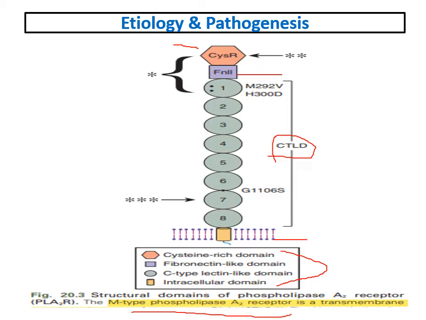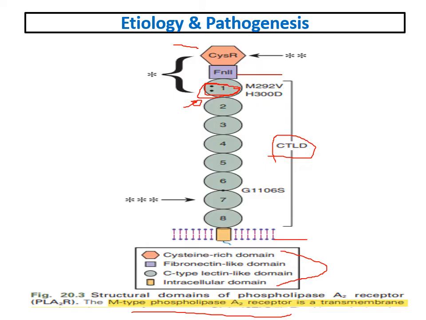What is important for our practice is that phospholipase A2 receptor is involved in the production of eicosanoids and reactive oxygen species, DNA damage and cellular senescence. Its role in the podocyte is still unknown. This site, at the beginning of the C-type lectin-like domain, is the site of polymorphism associated with primary membranous.